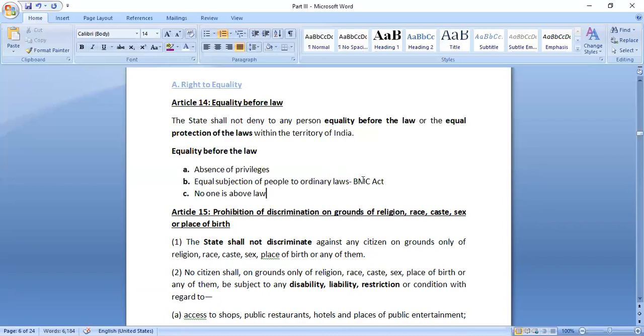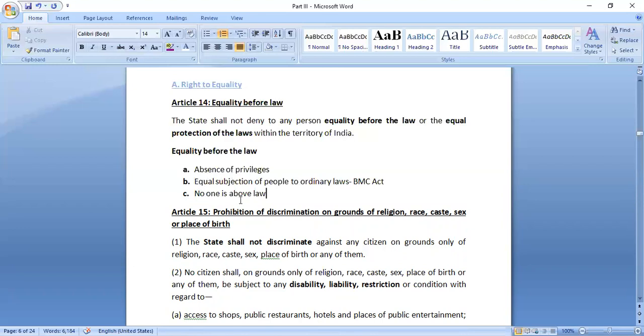So for example, there are restrictions on travel and movement of people because of COVID-19. Now that particular thing should be applicable to all the people. It's not like one person is allowed to travel without following the guidelines, without following the procedures, but others are not. So it should not be like that. Equal subjection of all the people.